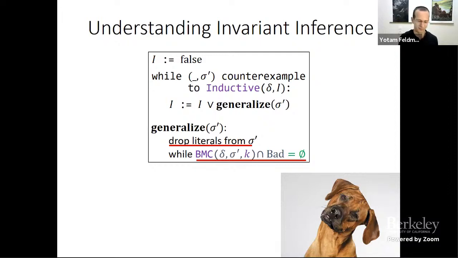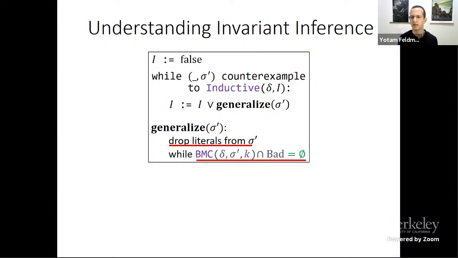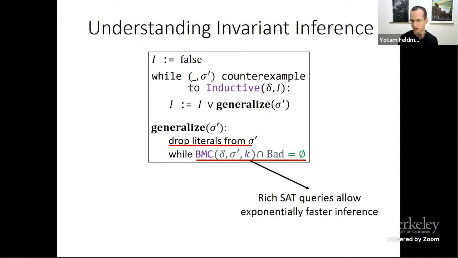Or maybe there are other things that make sense. So what I'm going to show is that this bounded model check actually does something remarkable that cannot be simulated by less than an exponential number of inductiveness checks, if you were to try to do inference without using such rich queries.